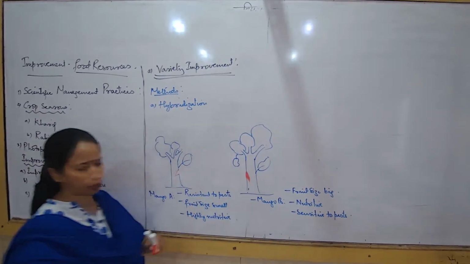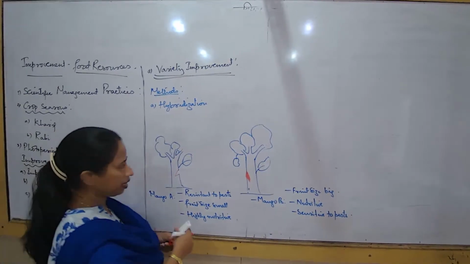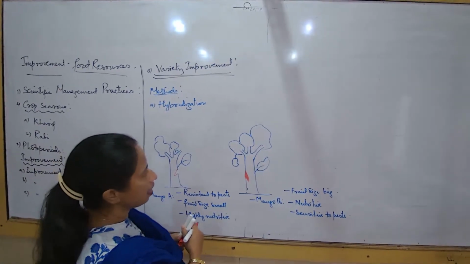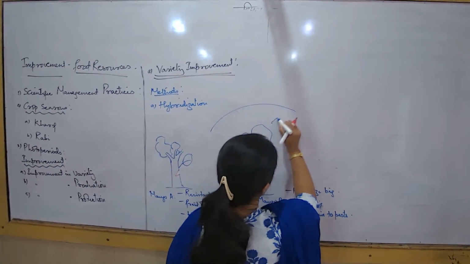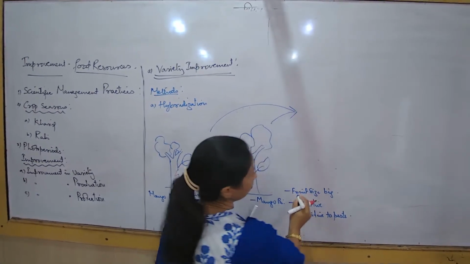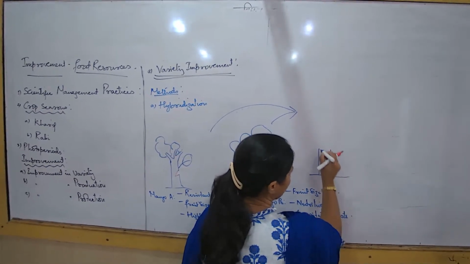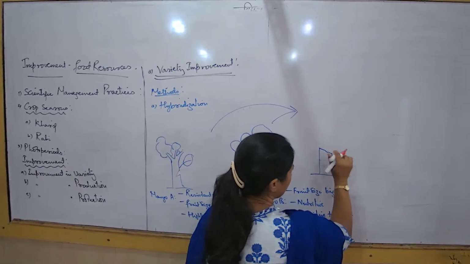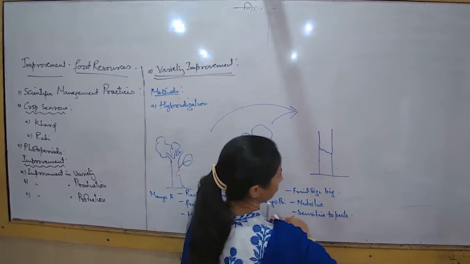Or something else that can be done is, in this process, the stem of one plant is kept intact and the stem of the other plant is brought and put together.